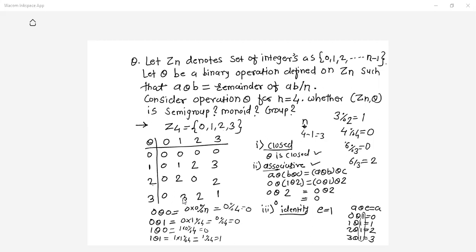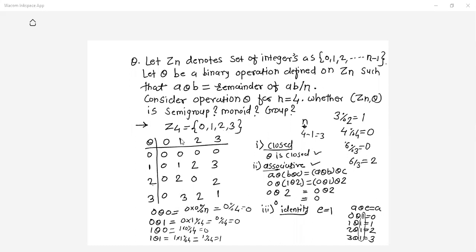There is one shortcut also for this. What are the elements in your set? 0, 1, 2 and 3. So if we have this table, with set values 0, 1, 2 and 3, look at the column where you get these set values in the same sequence, 0, 1, 2 and 3.